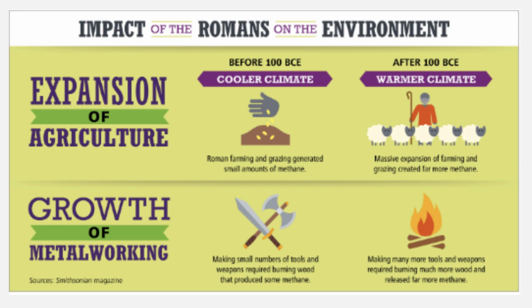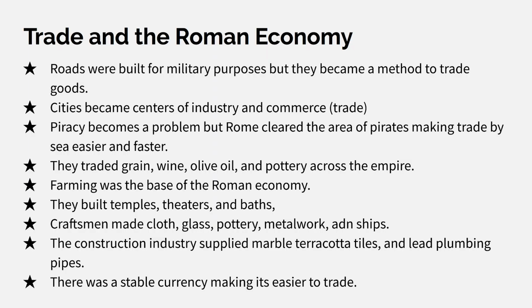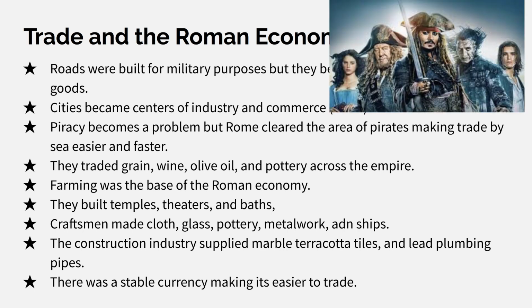All right. So trade in the Roman economy. Roads were built for military purposes, and now they became a method to trade goods. Cities now became centers of industry and commerce, which we also know as trade. Piracy becomes a problem, but Rome cleared the area of pirates, making trade by sea easier and faster.